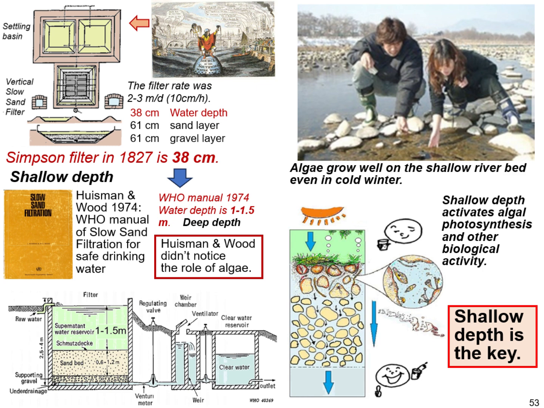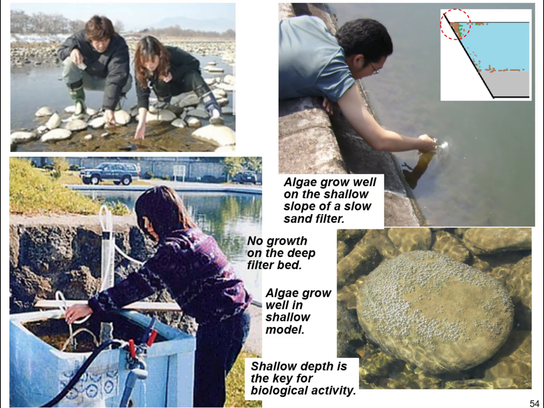Huisman and Wood did not notice the role of algae. Algae grow well on the shallow river bed even in cold winter. Shallow depth activates algal photosynthesis and other biological activity. Shallow depth is the key. Algae grow well on the shallow slope of a slow sand filter even in cold winter. In winter, there is no growth of algae on the deep filter bed. I found algae grow well in a shallow model even in cold winter. Shallow depth is the key for biological activity.